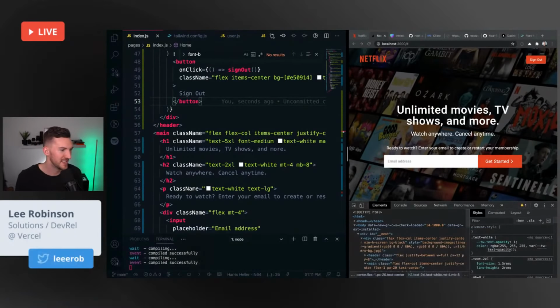I copied this from your site. This happens to me all the time where I'm like, man, I can't remember how to do that. I know I've done this before, but I don't, and then you're like, oh yeah, I have it on a repo somewhere. I just need to copy that.